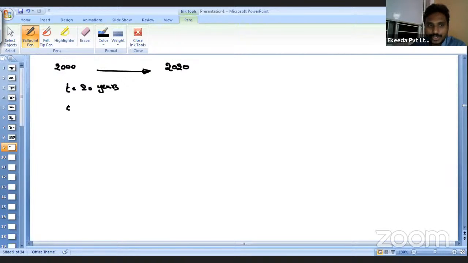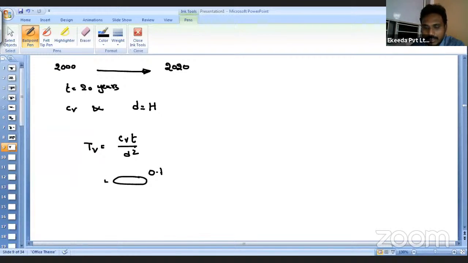And you know the CV value, and also let us say it is a one-way drainage path. If it is a one-way drainage path, how much D value do we have to take? H. So by using the relation, TV is equal to CV into T by D square. Then we will get some value. Let us assume I am getting 0.19.